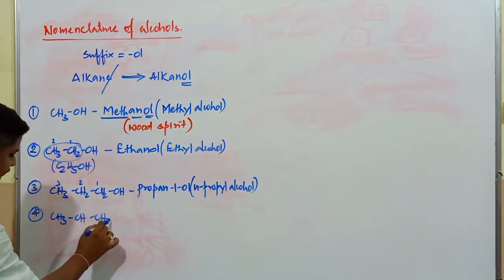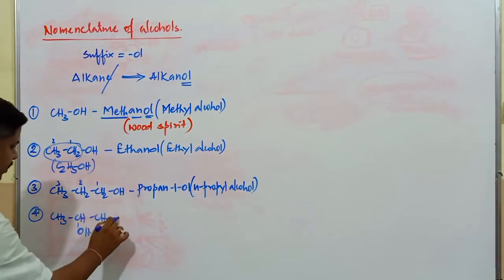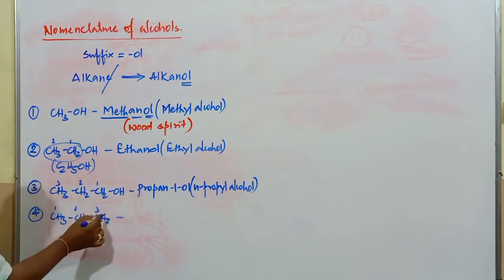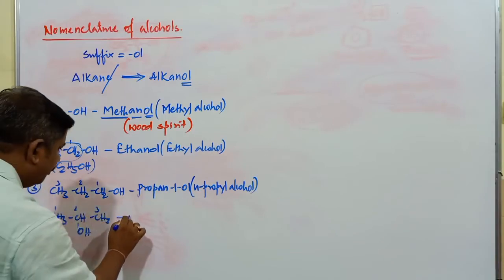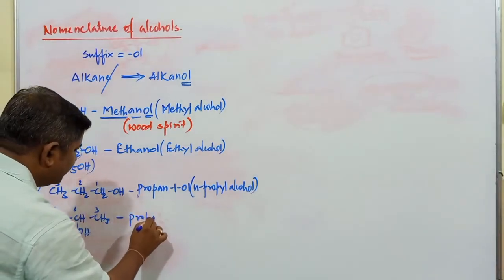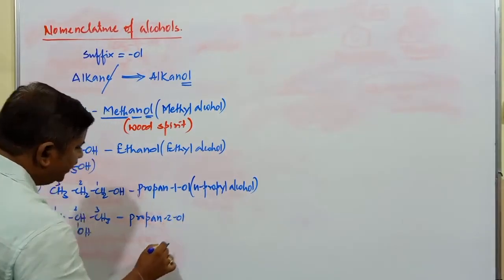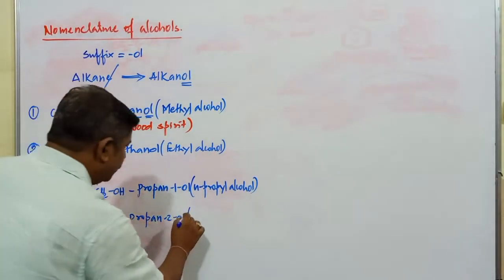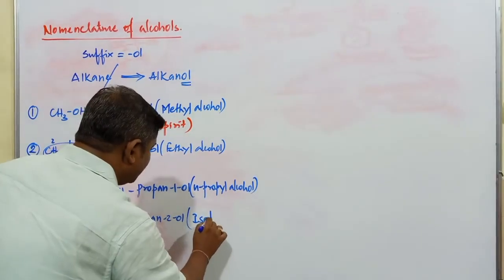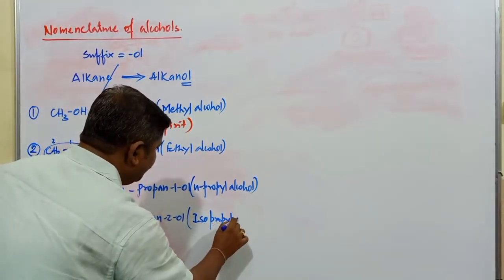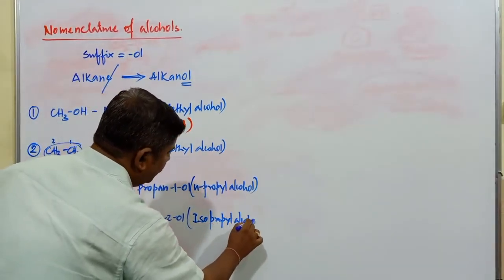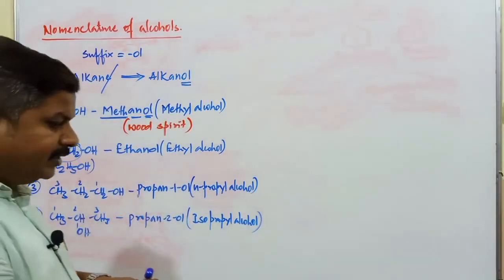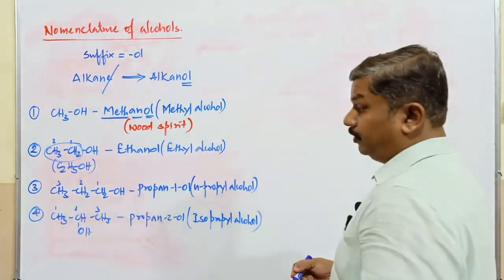Next, CH3, CH, CH3, and here it is OH. This is 1, 2, 3. Numbering can be from this side also. Propane. The OH group is present on the second carbon atom, so it is 2-ol. Propan-2-ol. And the common name of this compound is isopropyl alcohol.